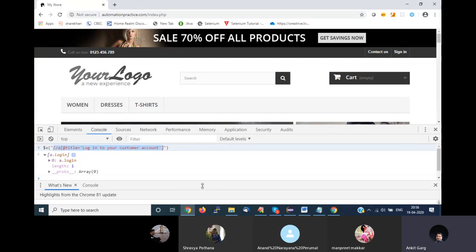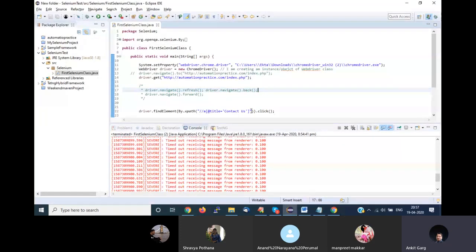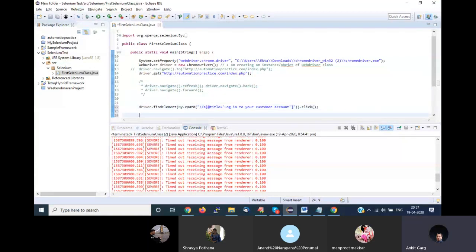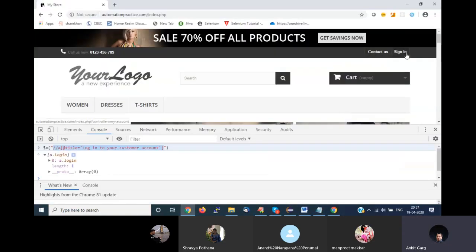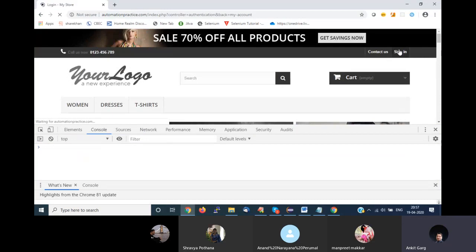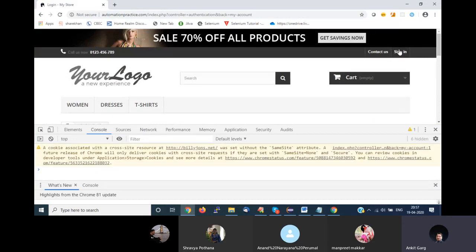I will copy this part. Go here. Instead of contact us, I'll replace this one. Now it will click on the sign in button. After the sign in button is clicked, now I'm telling you how to automate a scenario end to end.